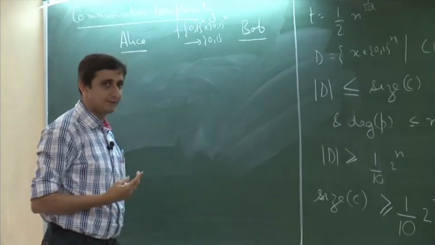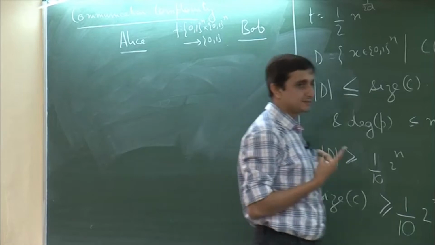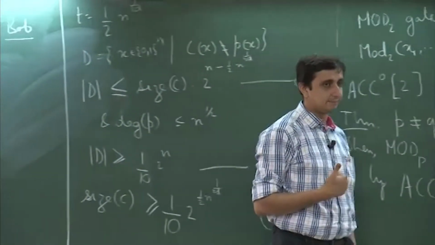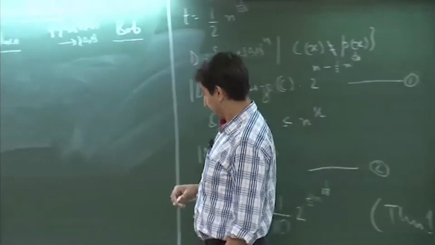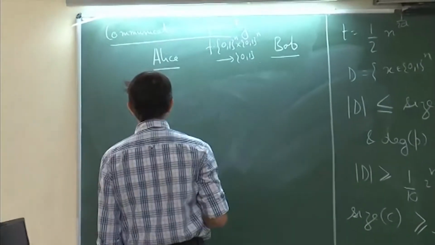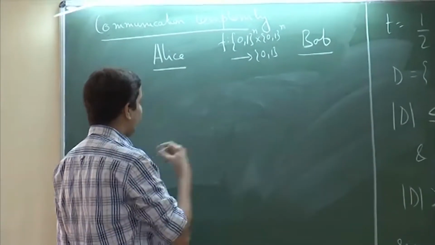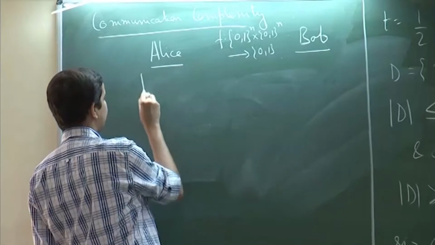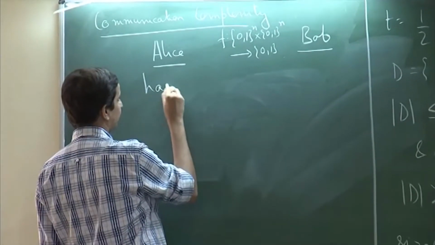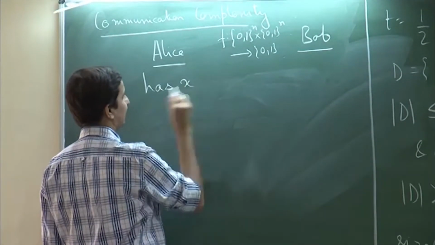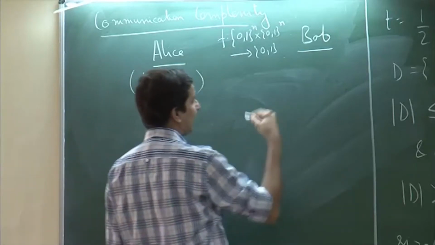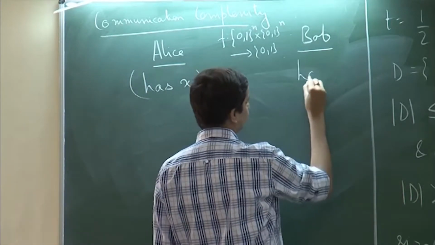In other words, f takes two n-bit strings, and it outputs a single output bit. And we assume that Alice has the first string, let us say x, and Bob has the second string.